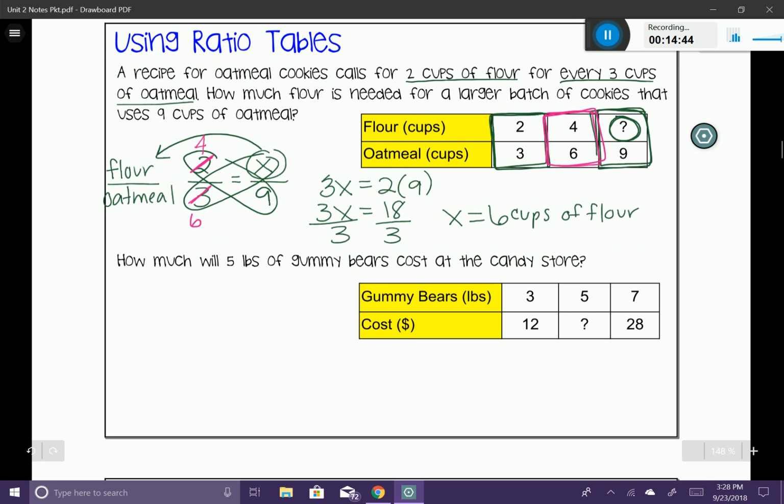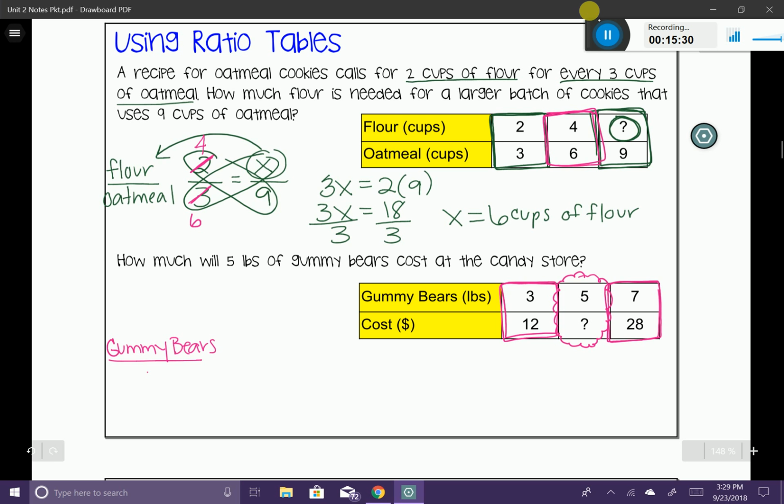So it says, how much will 5 pounds of gummy bears cost at the candy store? Well, you can see by our ratio table here that they don't give us any information like they did in the last one. They don't give us the ratio other than in the ratio table. So you can see that they give us that 3 pounds of gummy bears is equal to $12. And they also give us that 7 pounds of gummy bears is equal to $28. What we're trying to figure out is this one in the middle. How much is 5 pounds going to cost? So here's a way that you can set this up. Let's go ahead and start with our word ratio. I'm just going to say gummy bears is going to be on the top.